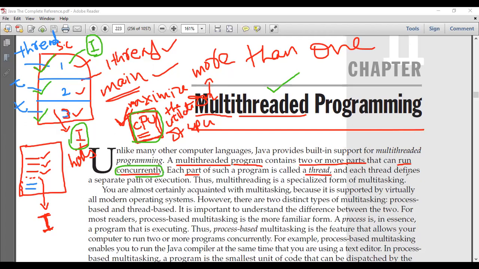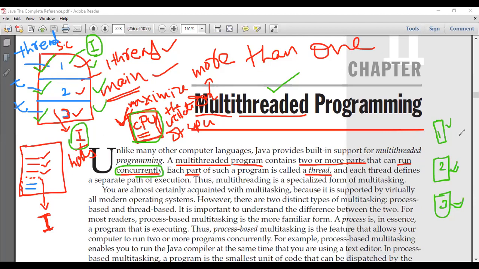What do you mean by concurrently? It means parallelly. See, that is the program. I'll represent this as the first thread, the second thread, and the third thread. A single program we can divide into multiple threads, and all these threads we can run concurrently, meaning we can run them parallelly. I can run this thread, this thread, and this thread parallelly. That's the meaning of concurrent.